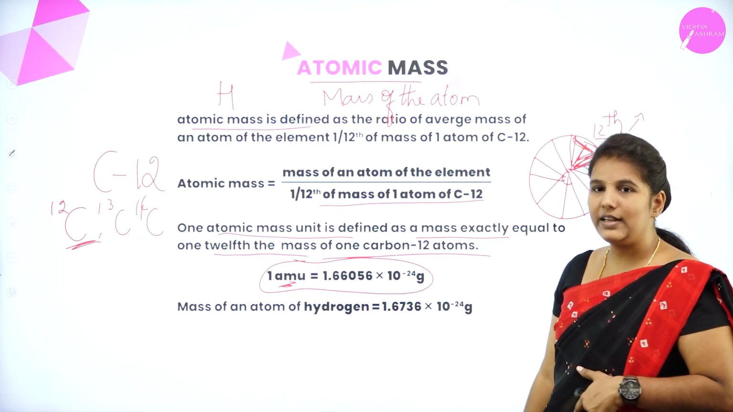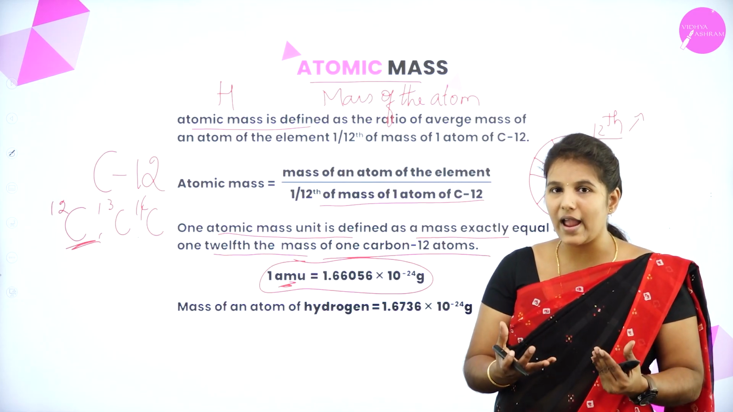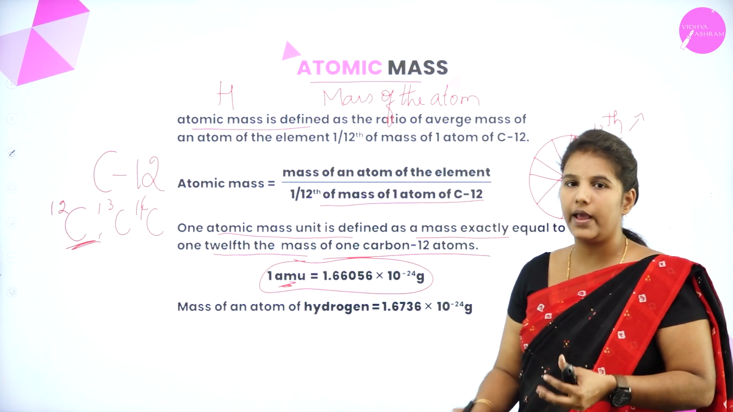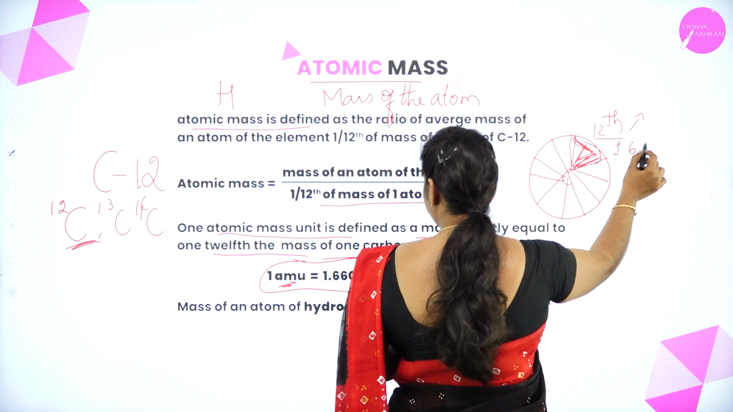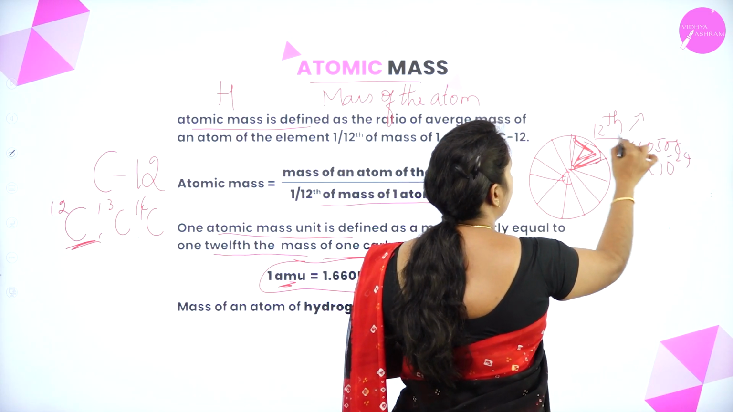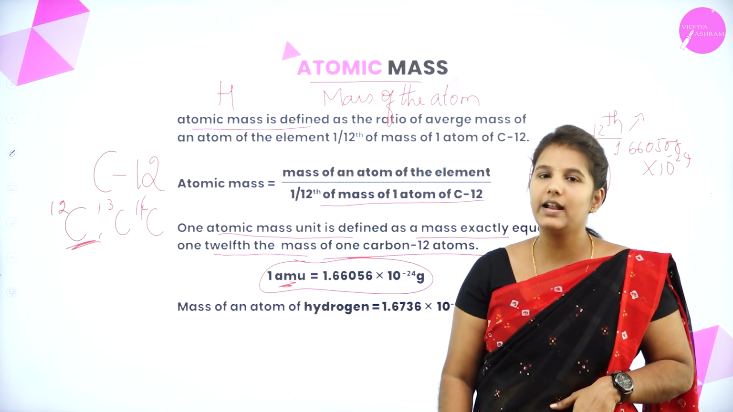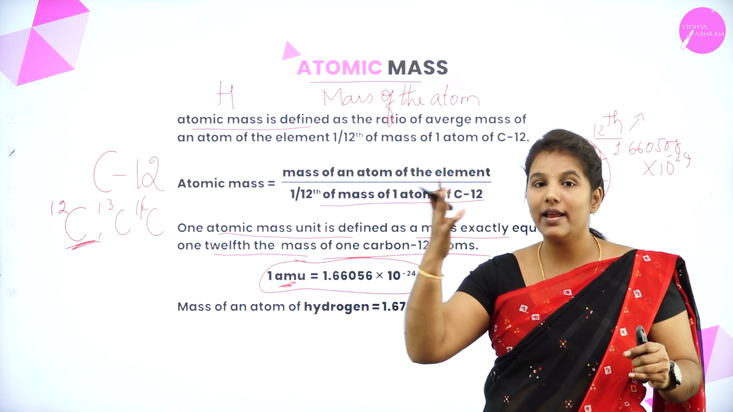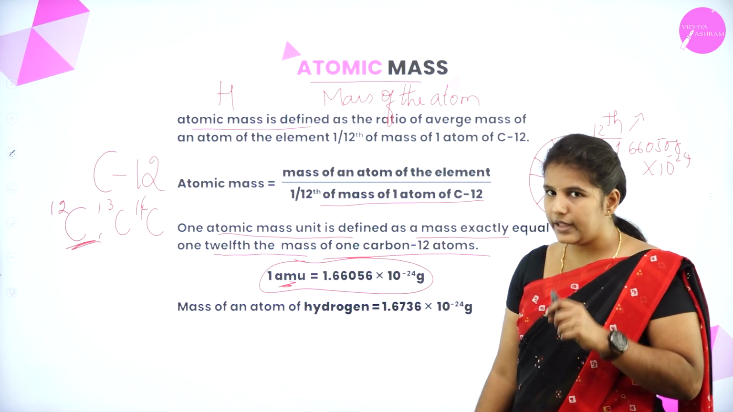1.66056 into 10 power of minus 24 gram. This was the value of 1/12 of the mass of one atom of carbon 12. This is the value for the 1/12 portion of the mass of one atom of carbon. So by using the standard, they calculate the atomic masses of the other elements. Let's see how they calculate.